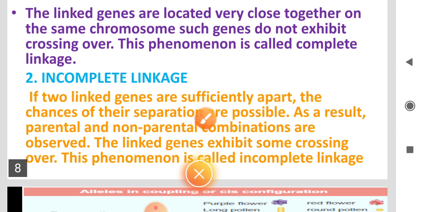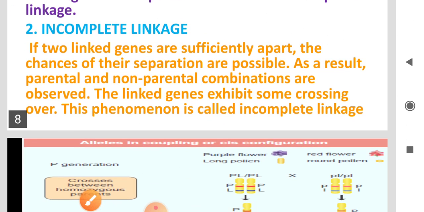As a result, parental and non-parental combinations are observed. The linked genes exhibit some crossing over. This process is called incomplete linkage.